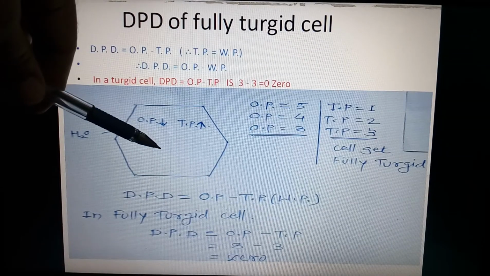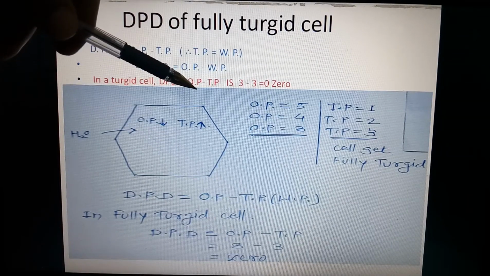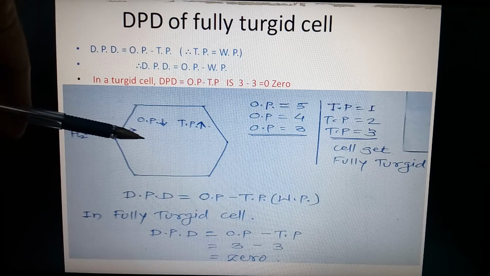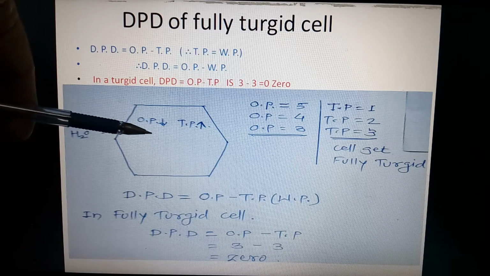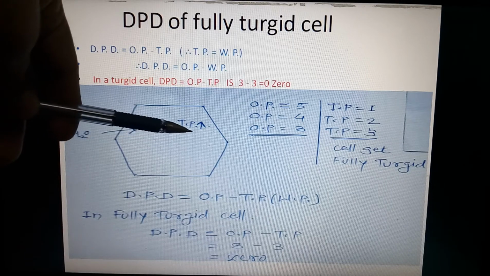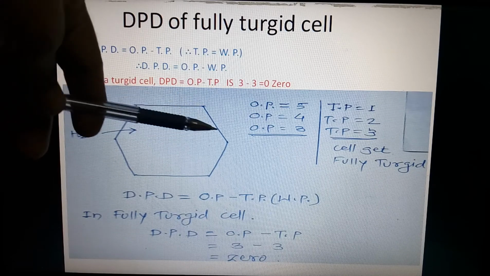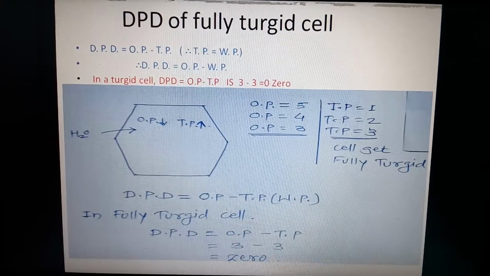Osmotic pressure goes on decreasing and turgor pressure goes on increasing. Very simple thing. When one molecule of water enters the cell cytoplasm, its osmotic pressure decreases by 1 and turgor pressure increases by 1. At the same time, wall pressure also increases by 1, but it is opposite to turgor pressure.